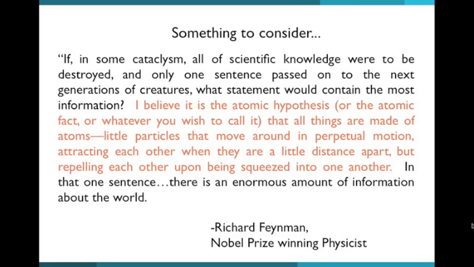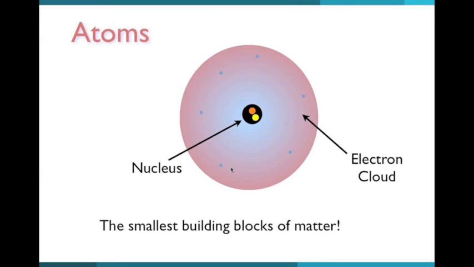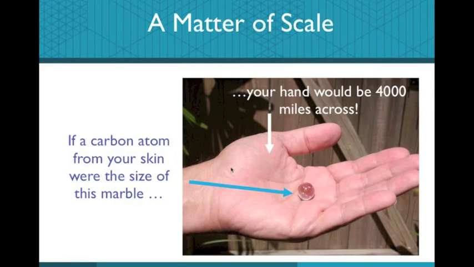Richard Feynman, Nobel Prize winning physicist. Atoms are the smallest building blocks of matter. They can contain a nucleus and an electron cloud. If a carbon atom from your skin were the size of this marble, your hand would be 4,000 miles across.